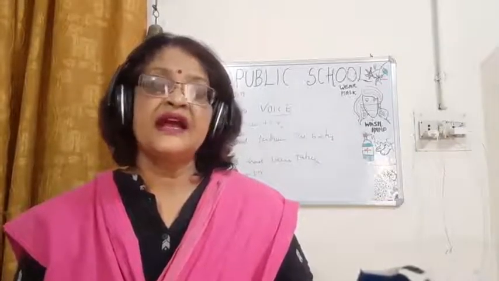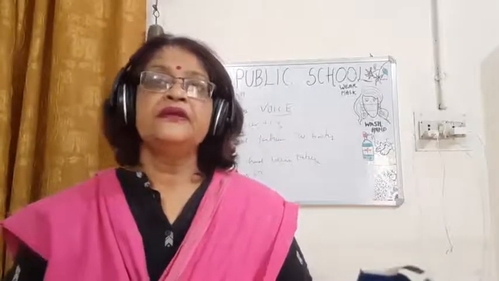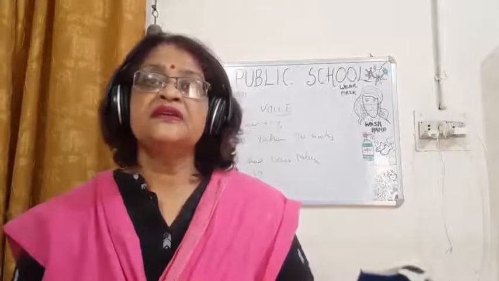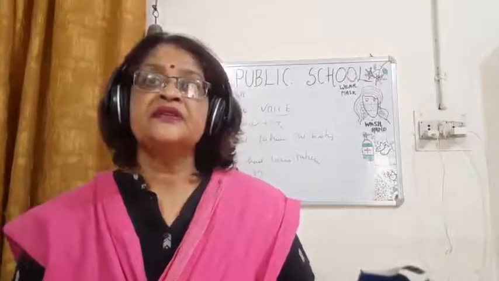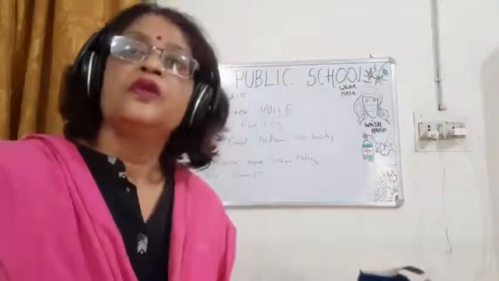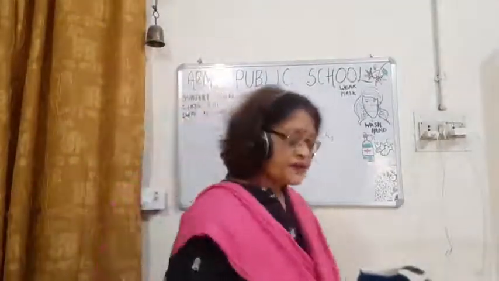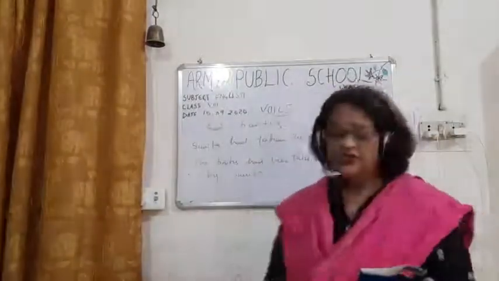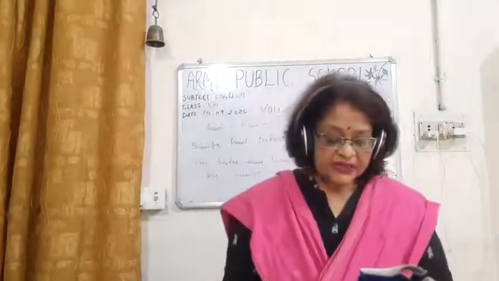So the books had been taken by Sunita. Why is had been taken there? So this is the past perfect tense.